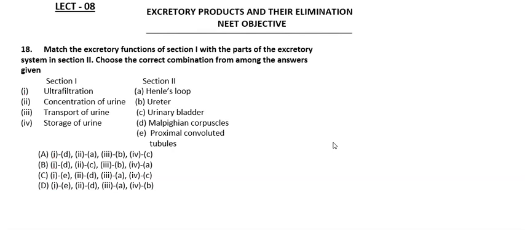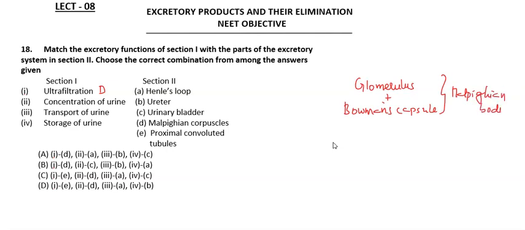We know the Malpighian body is a combination of glomerulus plus the Bowman's capsule. These two together form the Malpighian body, and it is inside this that ultrafiltration takes place.